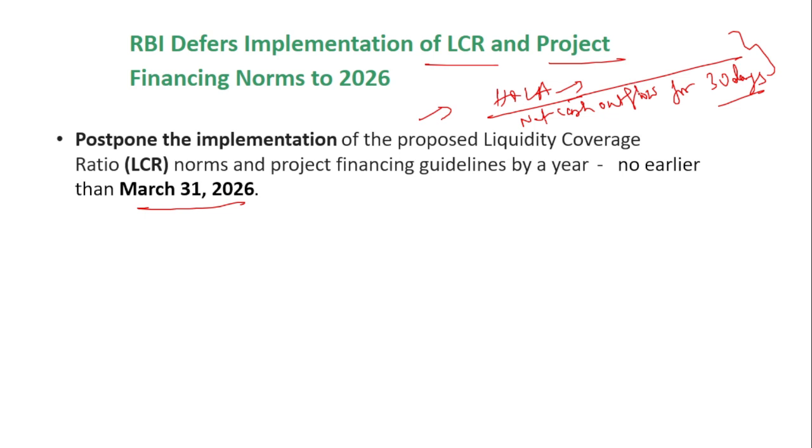It is more compared to the previous time. So the same formula cannot be used even now. It has to be improvised. That is why this implementation has been postponed and it will not be done before March 31st, 2026.